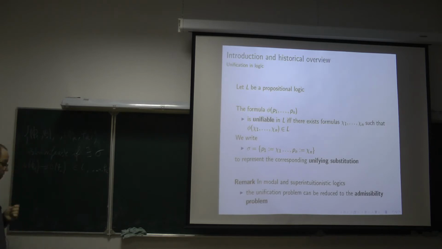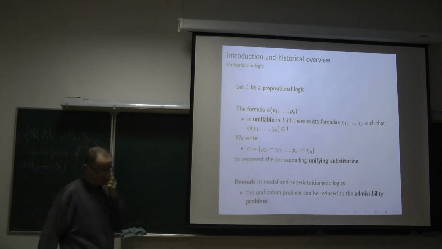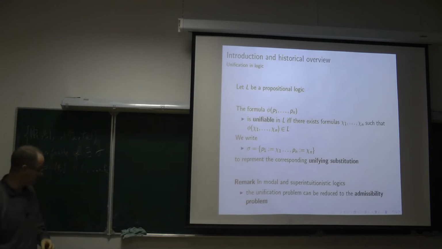But of course, if we have the conjunction symbol and the equivalence symbol with a more or less standard interpretation, this problem can be reduced to the unifiability of a single formula.